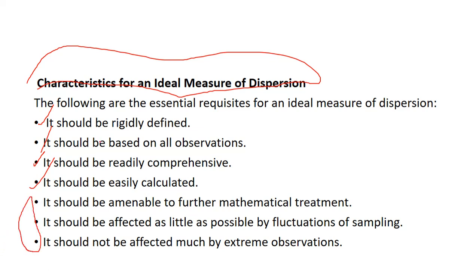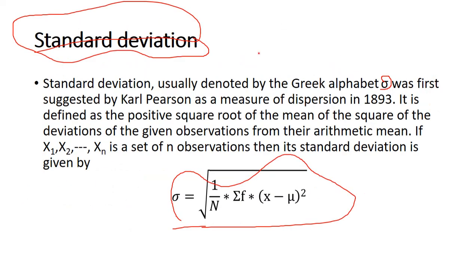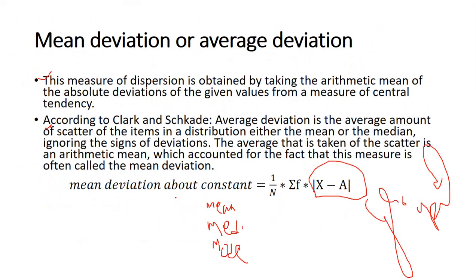By understanding all these, we can say that standard deviation is the best measure of variability. Here one more thing is there: variance. Sigma squared equals variance. If you cancel out the square root, you get variance. This is all about measures of dispersion.